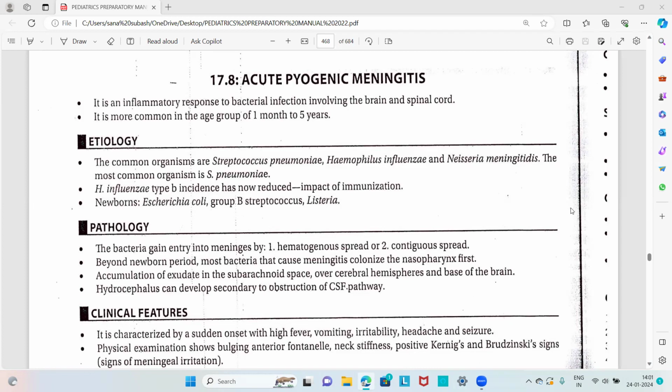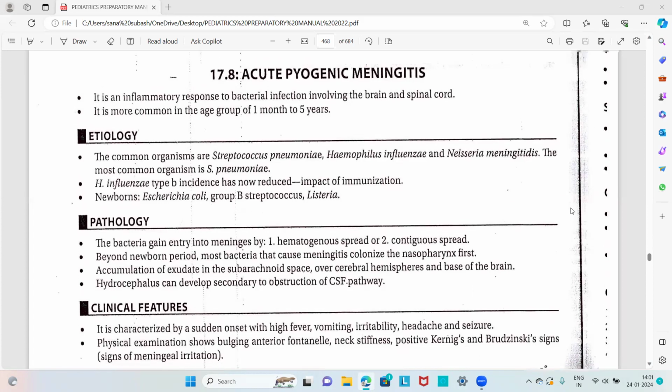Then the short answers are: laboratory diagnosis of pyogenic meningitis, cerebrospinal fluid findings in acute meningitis, long-term complications of pyogenic meningitis, CSF findings in partially treated pyogenic meningitis, diagnosis of tuberculous meningitis, lumbar puncture, and common organisms causing meningitis. So these are the usual questions regarding meningitis asked in our university pediatric examinations.